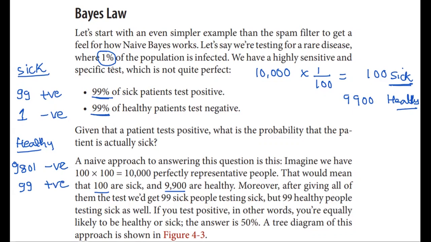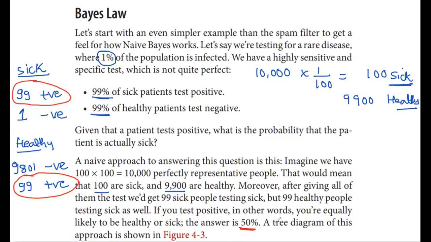Now if you look at the data of the people who have been tested as positive, what is the overall data? Here 99 people have been tested positive, and here 99 people have been tested positive. Here the 99 are sick, here the 99 are healthy. But what is the percentage of the sick people being classified as sick? That is 50%.